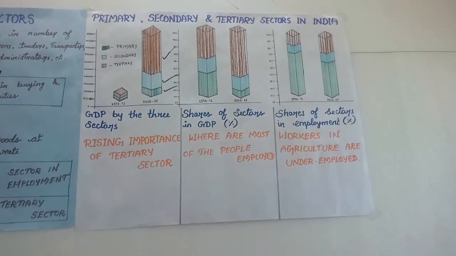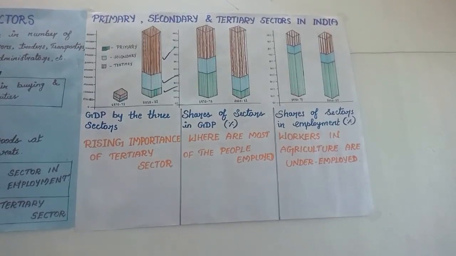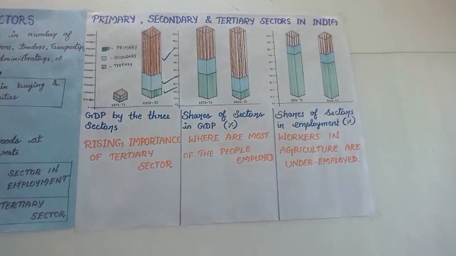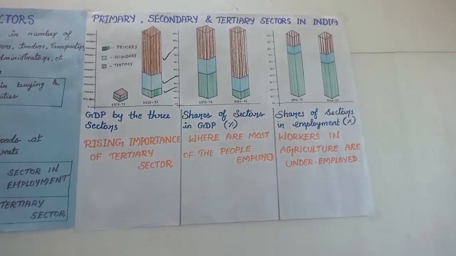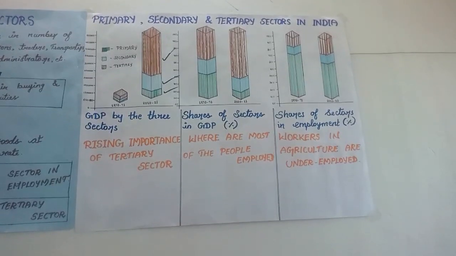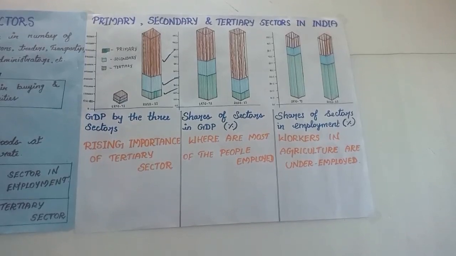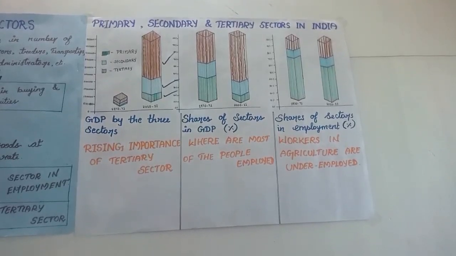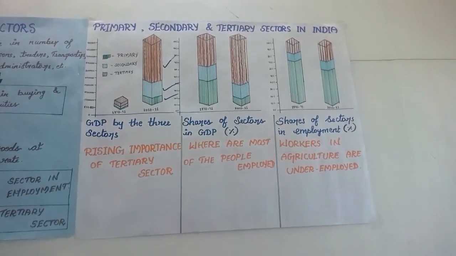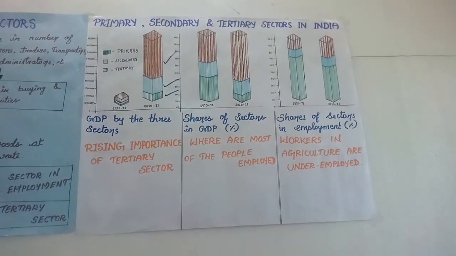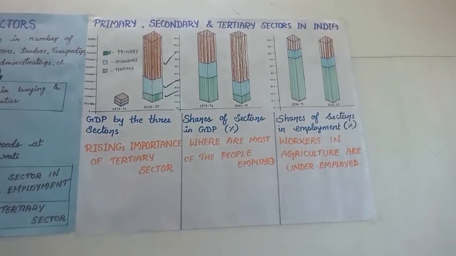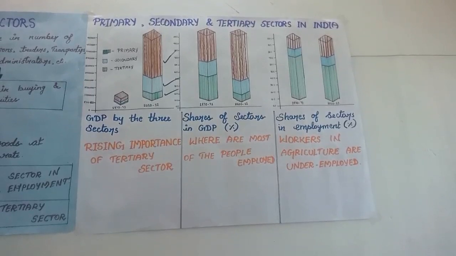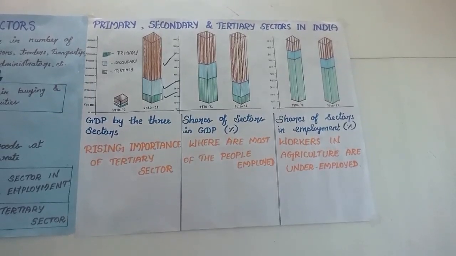Does this mean that the workers in agriculture are not producing as much as they could? What it means is that there are more people in agriculture than is necessary. So even if you move a few people out of the economic activity, the production will not be affected.